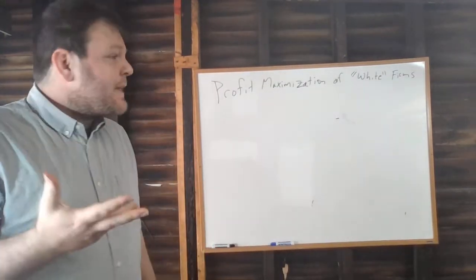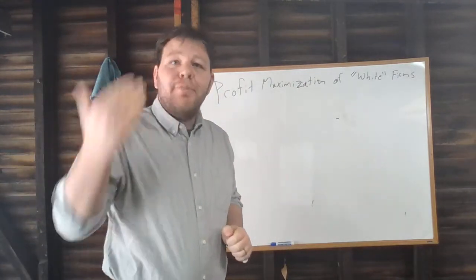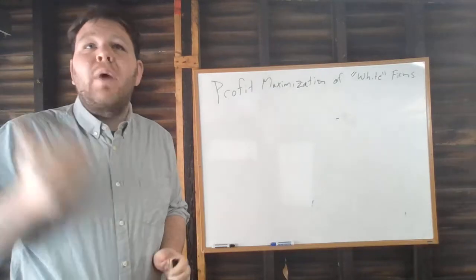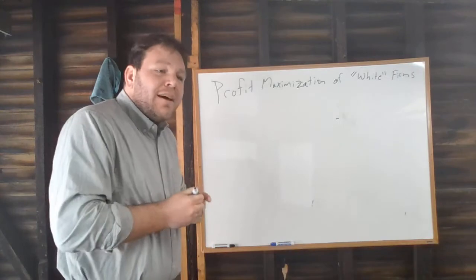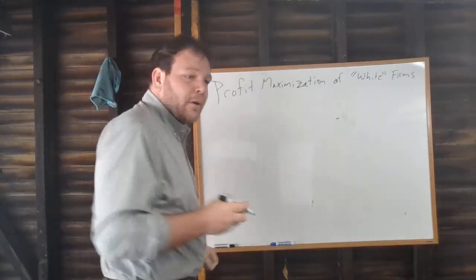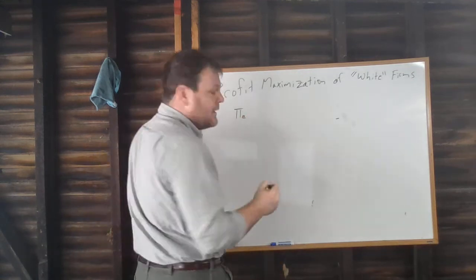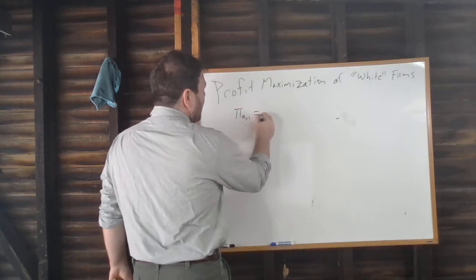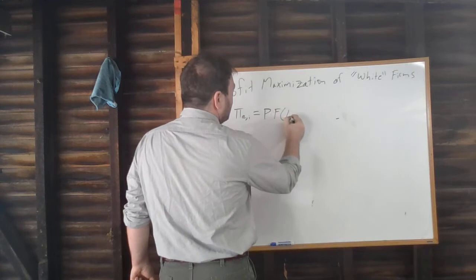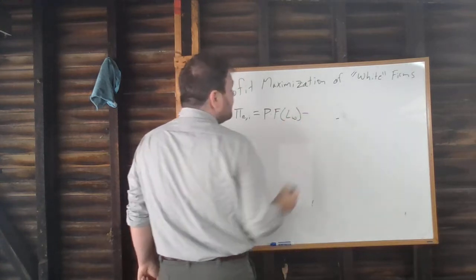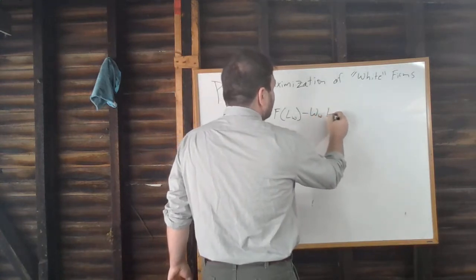Okay, and I'm going to start by thinking about the profit maximization decision, and therefore the labor demand decision, of a firm that's only hiring white workers, which I'm going to call a white firm, following Becker. So the economic profits of a quote-unquote white firm, I'll call this pi of e for economic profits of firm i, are going to equal price times quantity, minus our wage bill. So minus the wage of a white worker times the number of workers.